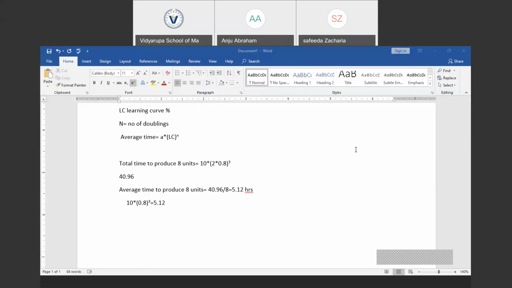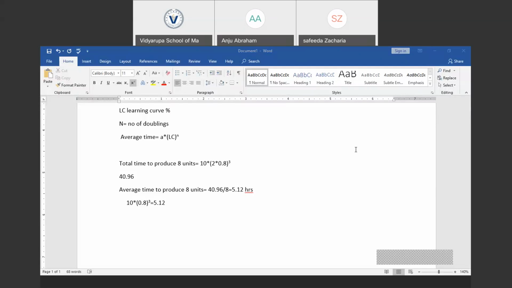Learning curve computation is very important. From the examination point of view, we just need to remember these two formulas. The total time required to produce the number of units as the cumulative number of units doubles is equal to A into 2 into LC raised to n, where A is the time required to produce the initial unit, LC is the learning curve percentage, and n represents the number of doublings. The average time to produce the number of units would be A into LC raised to n, where A is the initial time required to produce the initial unit, LC is the learning curve percentage, and n is the number of doublings.